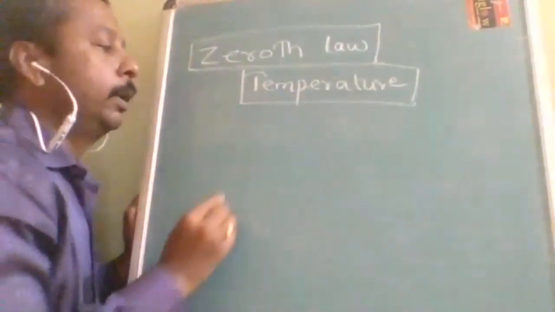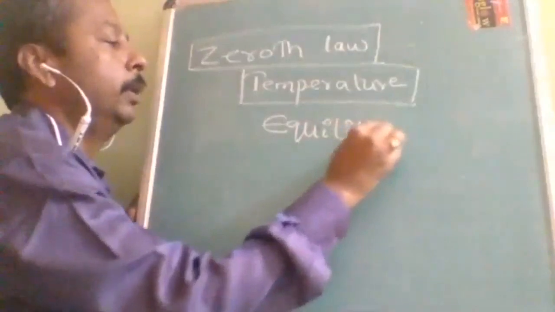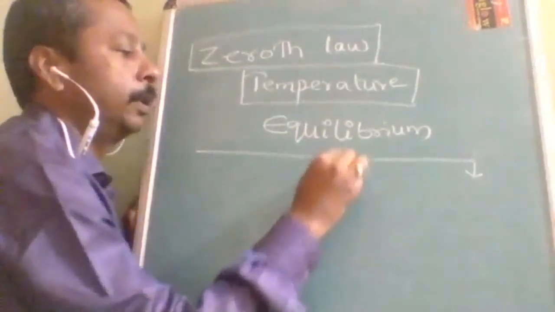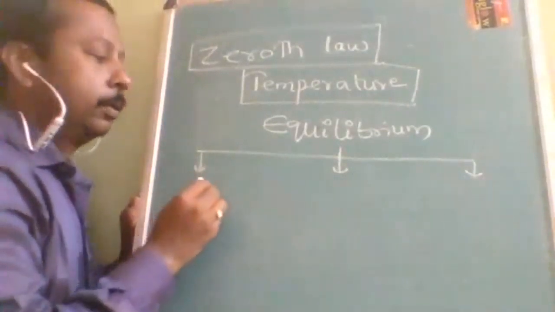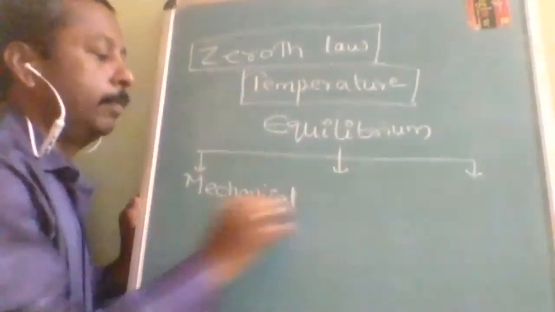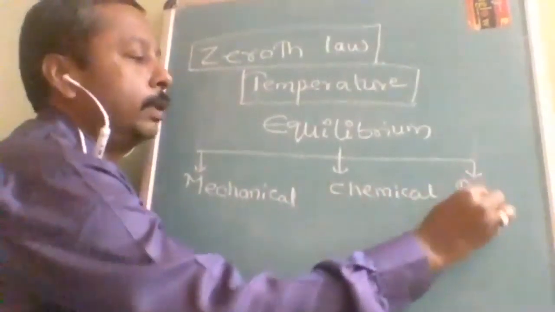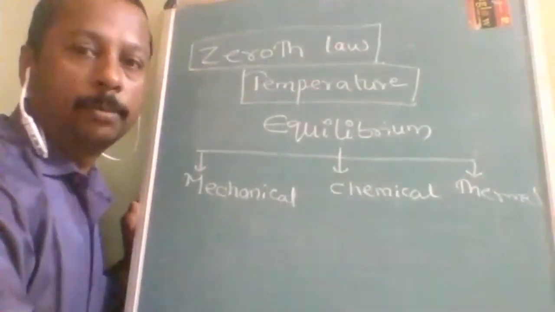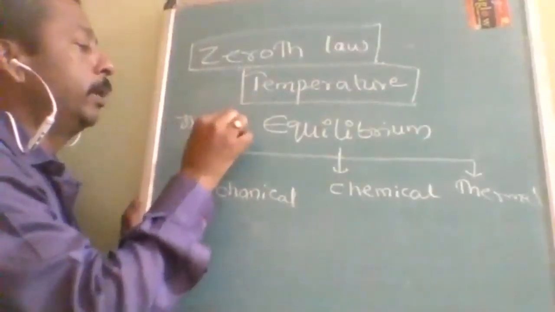Okay. So according to this, there are three types of equilibrium. What we studied already is just a part of it. When we say thermodynamic equilibrium, the first one is mechanical equilibrium, the second one is chemical equilibrium, and the third one is thermal equilibrium. These three types of equilibrium are combinedly called thermodynamic equilibrium.